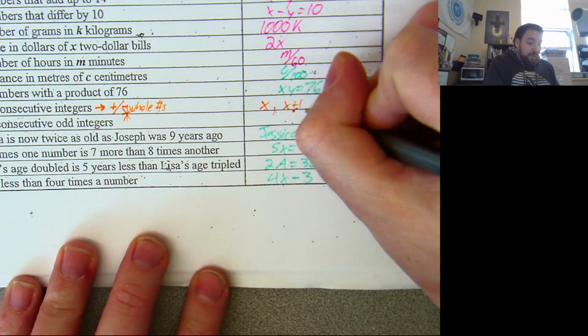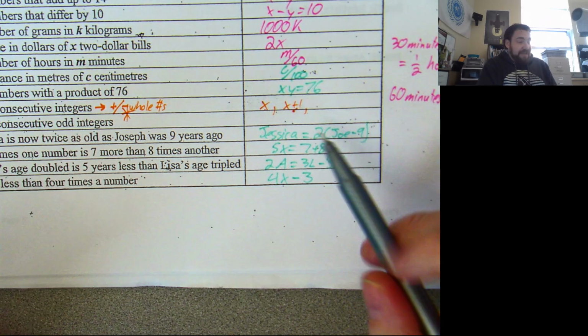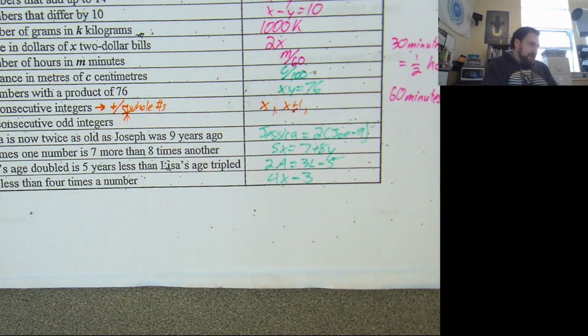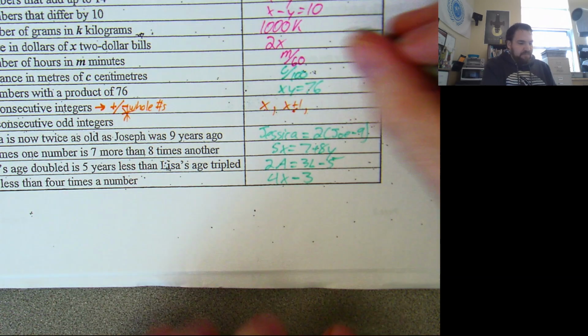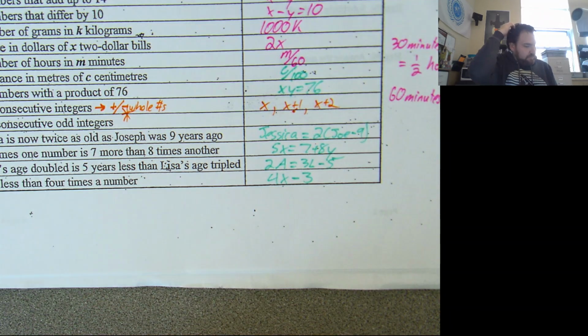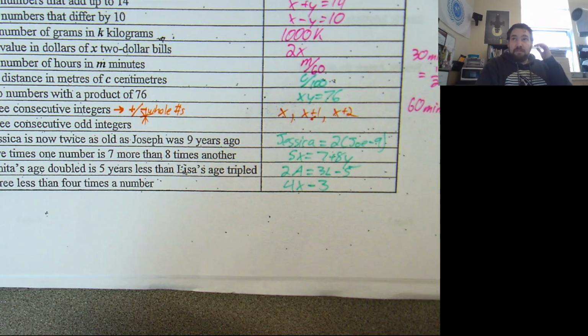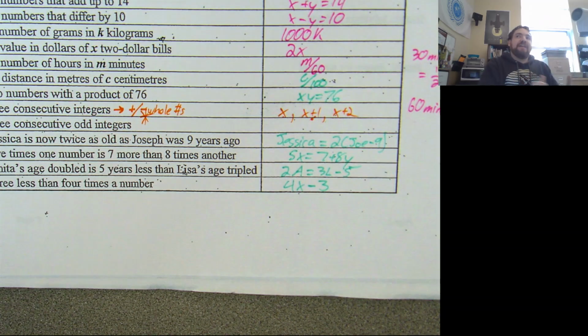So then if I wanted another one, what's the integer that comes after x plus 1? x plus 2, or x plus 1 plus 1. That's an example of how you can get 3 consecutive integers. Nice and easy, once you know kind of how to proceed.